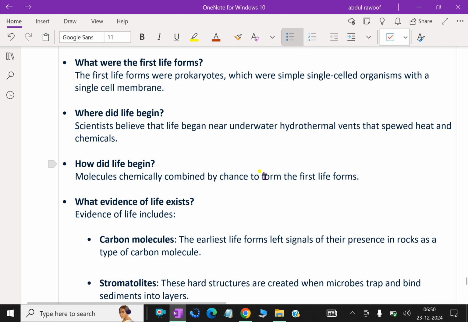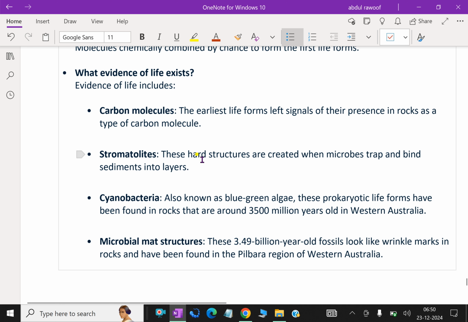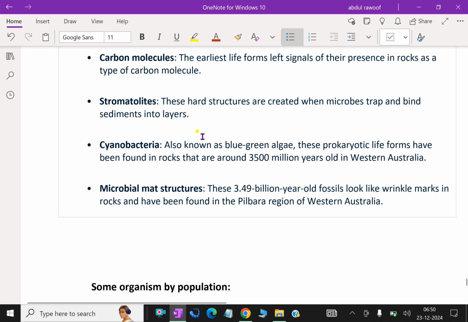What evidence of life exists? Evidence of life includes carbon molecules. The earliest life forms left signals of their presence in rocks as a type of carbon molecule. Stromatolites: these hard structures are created when microbes trap and bind sediments into layers.